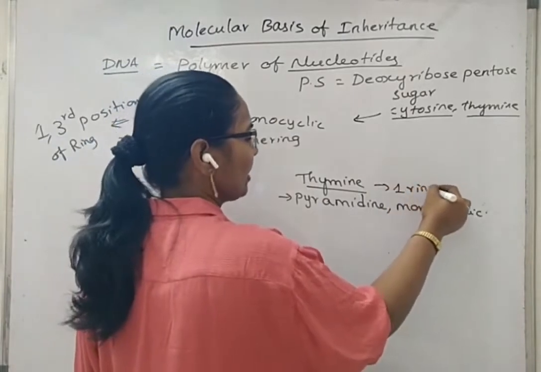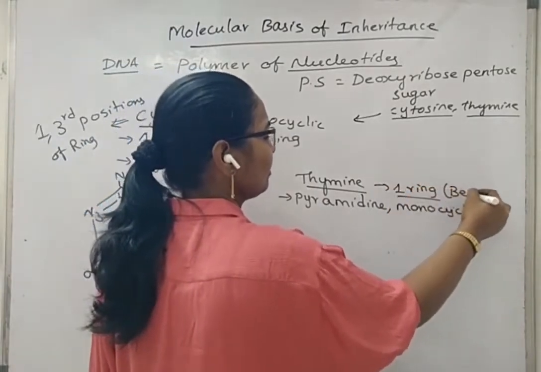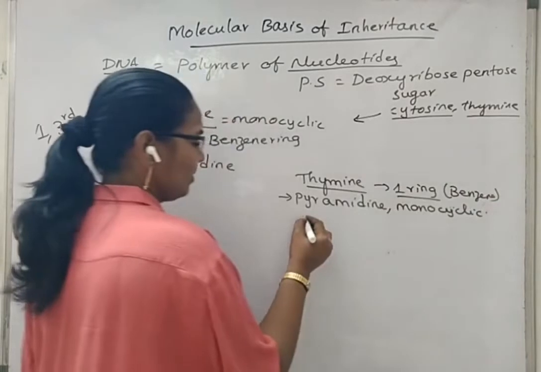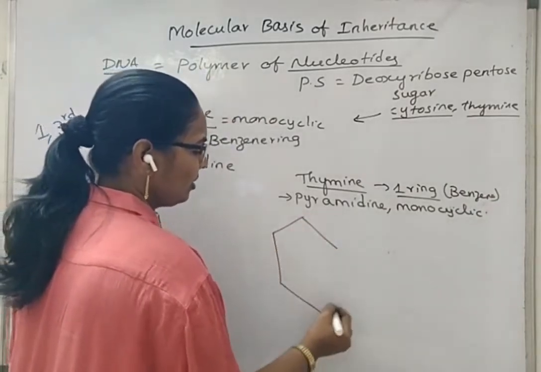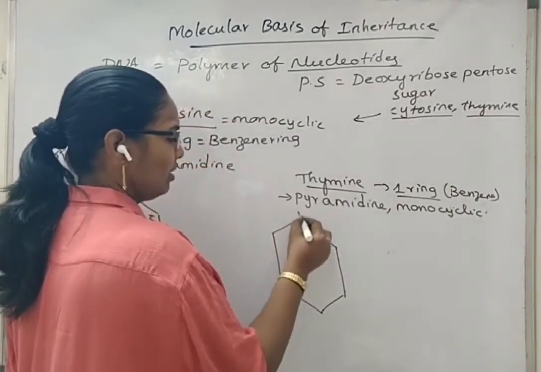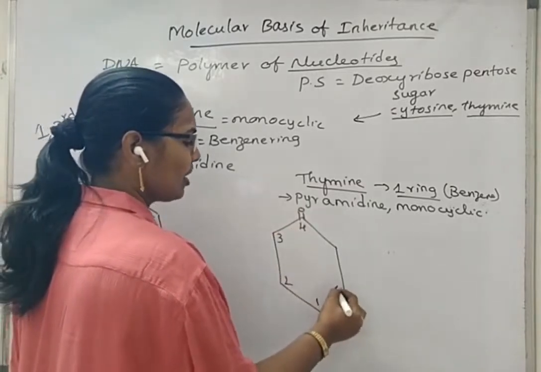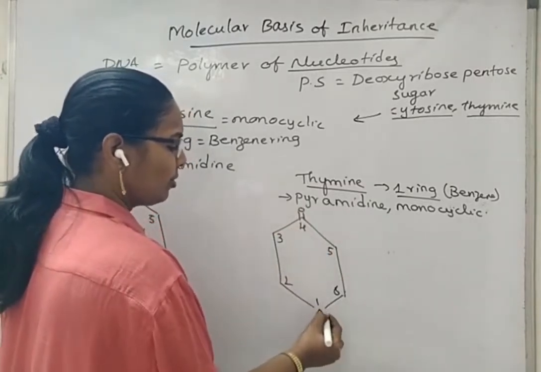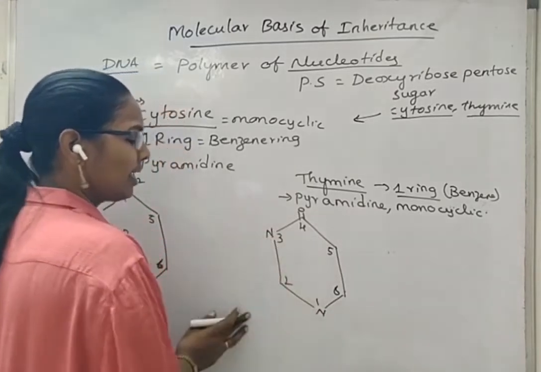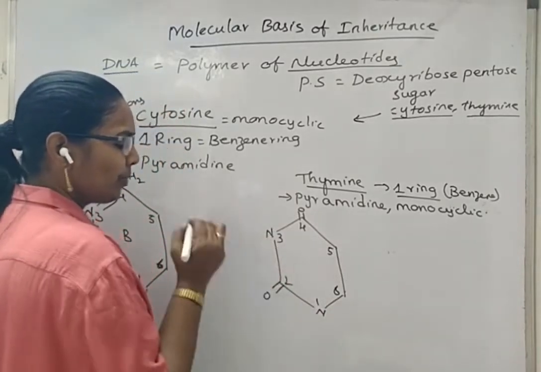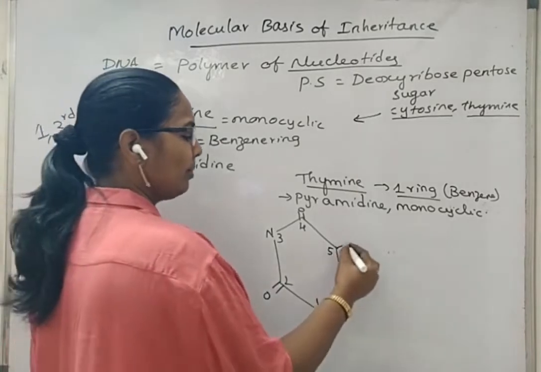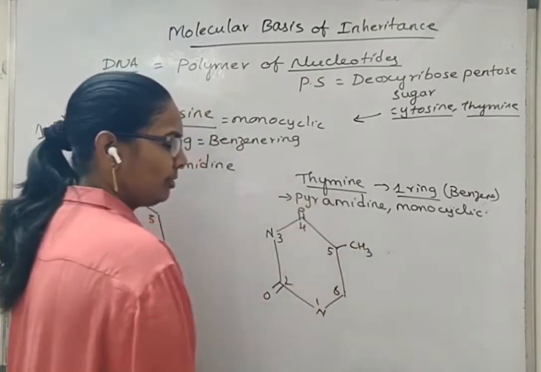So monocyclic, that is a benzene ring. If we go for the structure, it has a ketone group at 4th carbon position and 2 nitrogen atoms at 1st and 3rd positions, another ketone group at 2nd carbon position, and 1 methyl group at 5th carbon position.